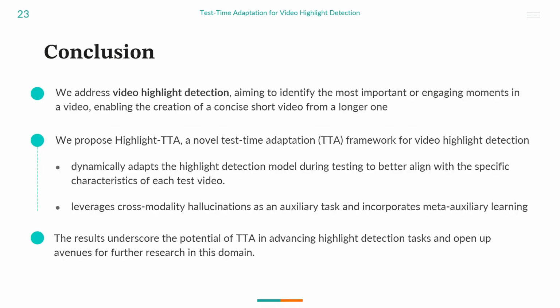To conclude, we address the video highlight detection task, which aims to identify the most important or engaging moments in a video. We propose Highlight-TTA, a novel test time adaptation framework for video highlight detection. It dynamically adapts the video highlight detection model during testing to better align with the specific characteristics of each test video. It leverages cross-modality hallucinations as an auxiliary task and incorporates meta-auxiliary learning. The results underscore the potential of test time adaptation in advancing various tasks, including video highlight detection, and open up avenues for further research in this domain.